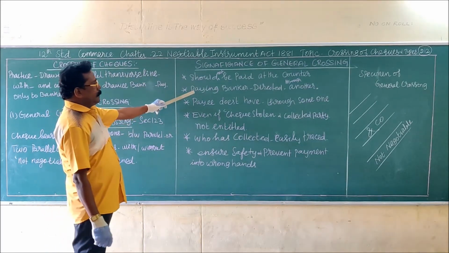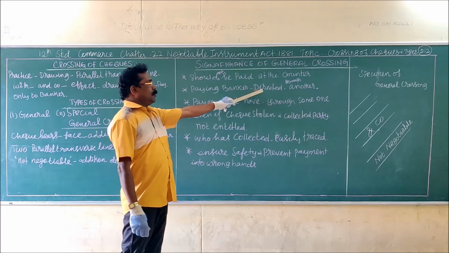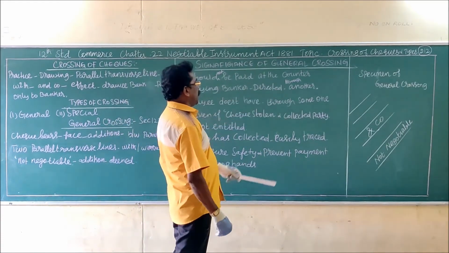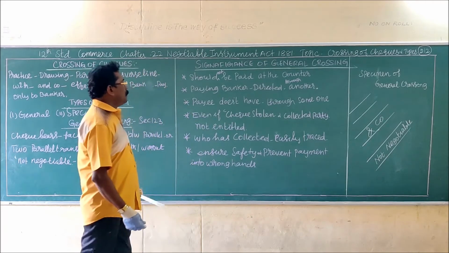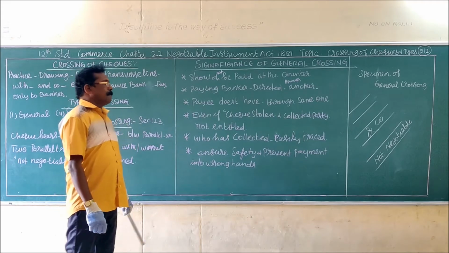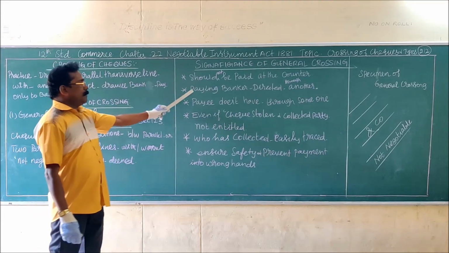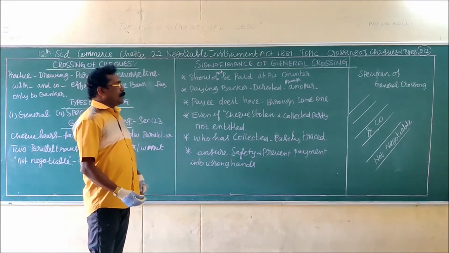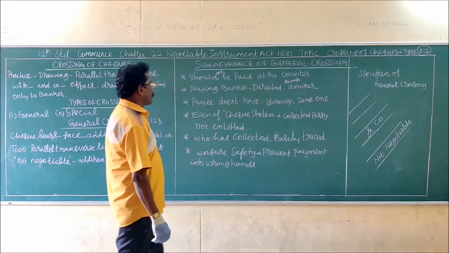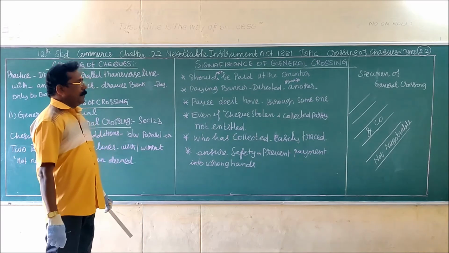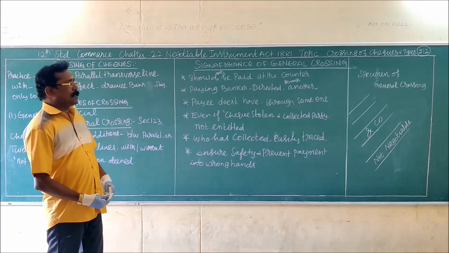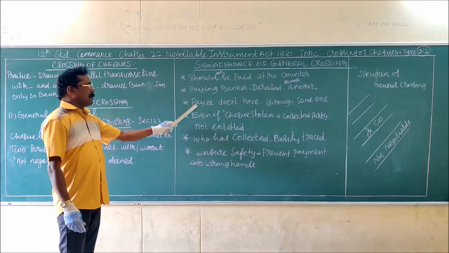The paying banker is directed to pay the amount of the check only through another bank. Suppose the payee, who is one who receives the amount of the check.